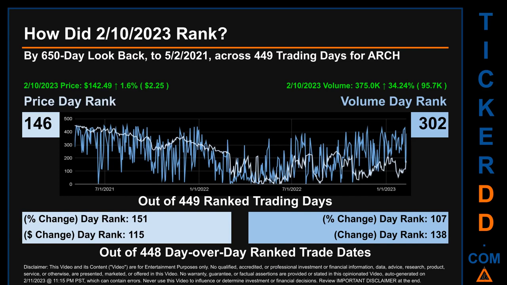The price's day over day percentage change, jumping 1.6% on the 10th of February 2023, had a day rank of 151 while its dollar difference of $2.25 had a rank of 115 when compared day over day across 448 trading days. Volume's percentage change and difference were ranked respectively at 107 and 138.